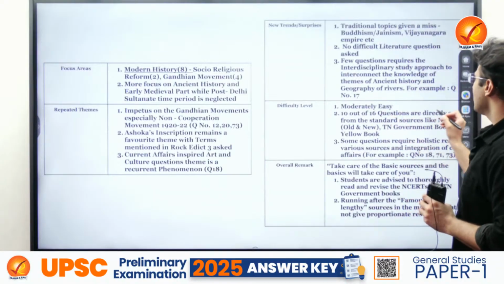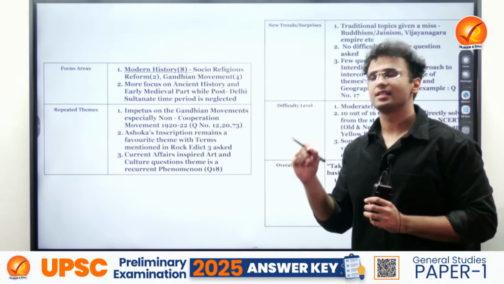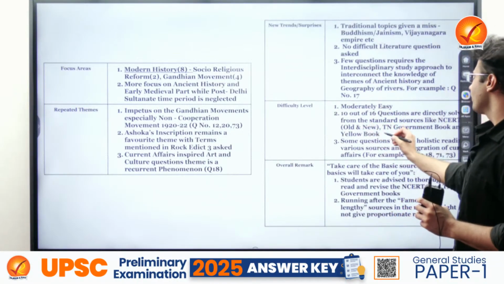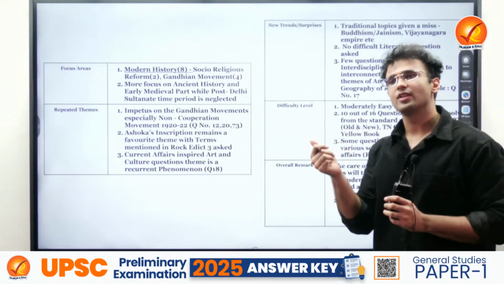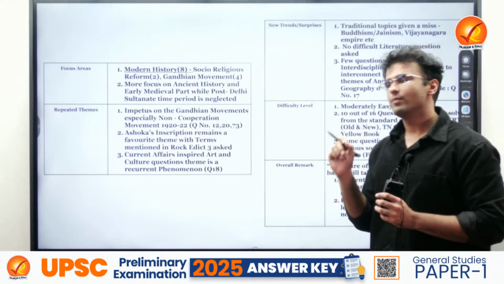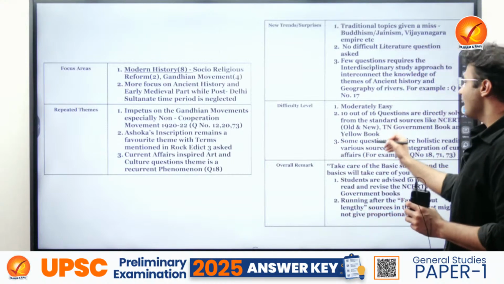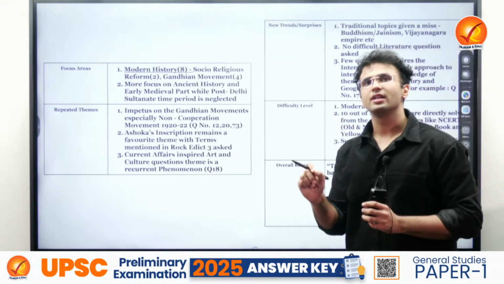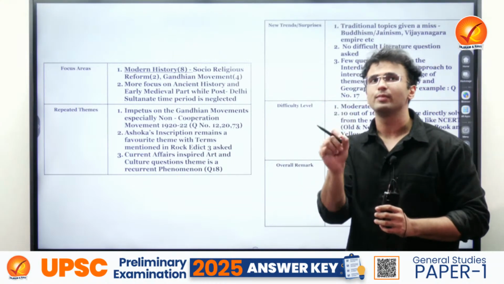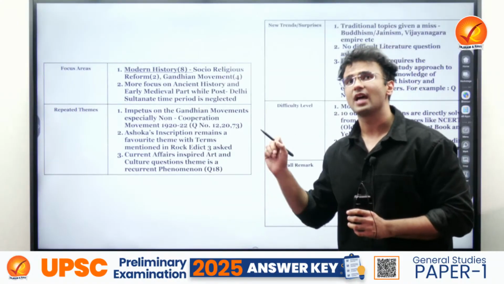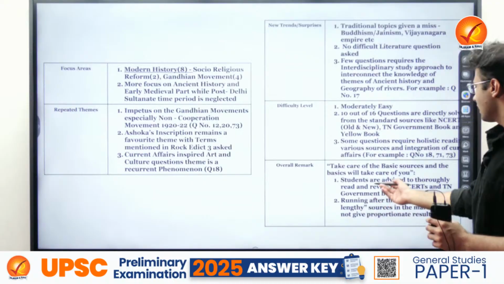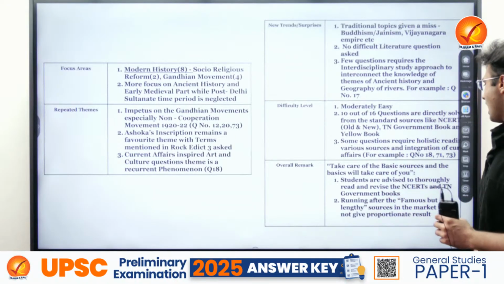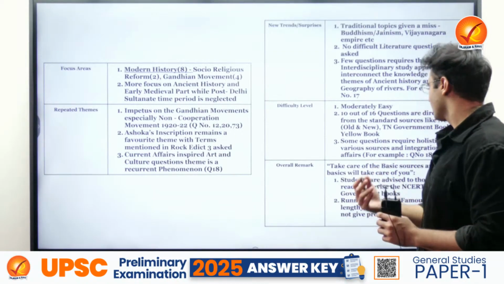Ten out of the 16 questions are directly from the NCERTs, the old and the new, and the Tamil Nadu government book. The Tamil Nadu book and the yellow books which we study are very important. And the Bipin Chandra NCERT for the modern is the classic case, because every statement has been picked up from that. So the overall remark is that you must take care of the basic resources and revise the NCERTs,